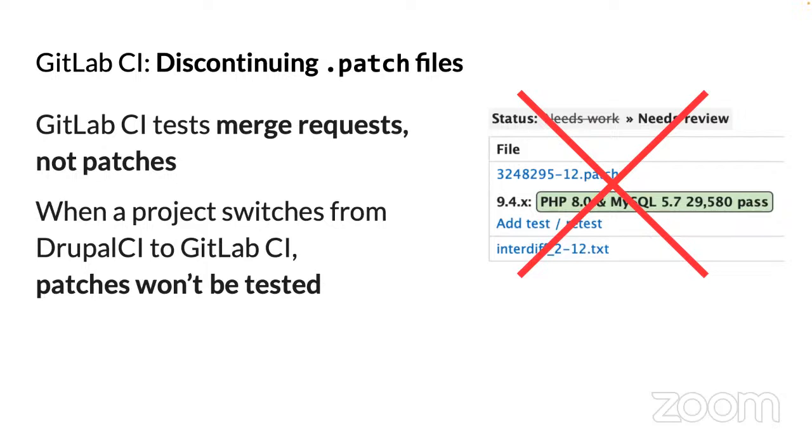Is there any sort of UI or feedback for a contributor coming to a project using GitLab CI to show them not to submit patches, or is it up to the maintainer to give them that feedback? I'll repeat the question: is there any feedback on the issue page about patches no longer being accepted for projects using GitLab CI? Not currently, but we'll certainly need to add that once GitLab CI gains traction.